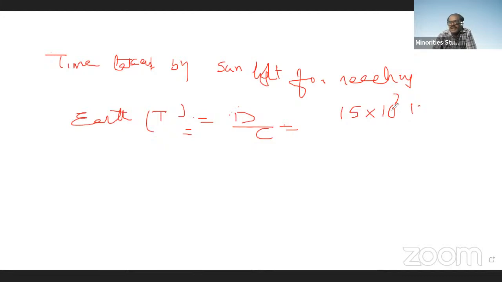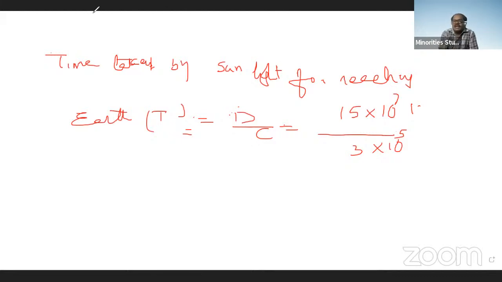Now, the time taken for reaching the Earth. The speed of light is 3 lakh kilometers per second, which is 3 into 10 to the power of 5 kilometers per second. The distance between the Sun and Earth, d, is 15 into 10 to the power of 7 kilometers. Distance is in kilometers and speed is also in kilometers per second.